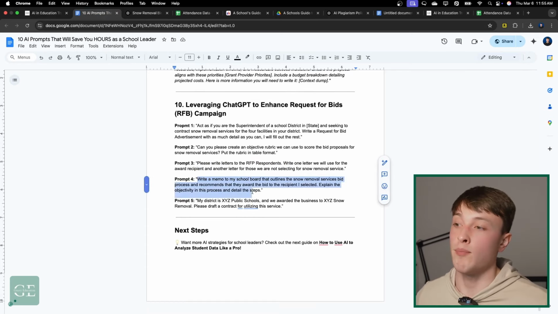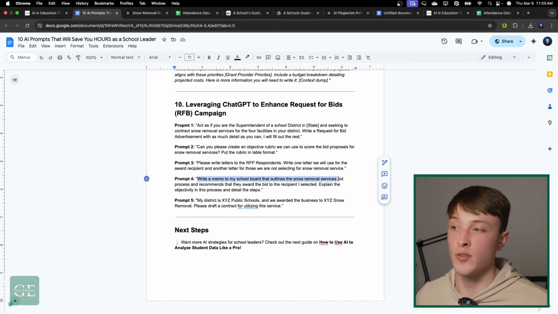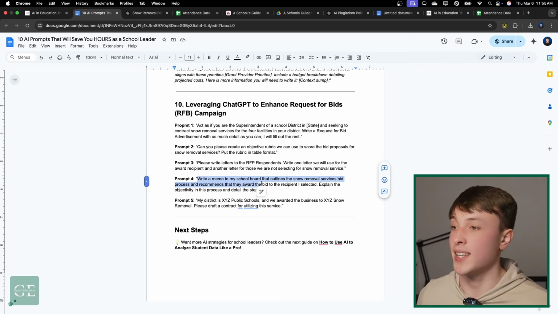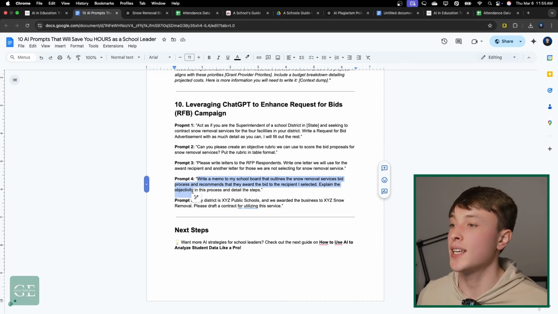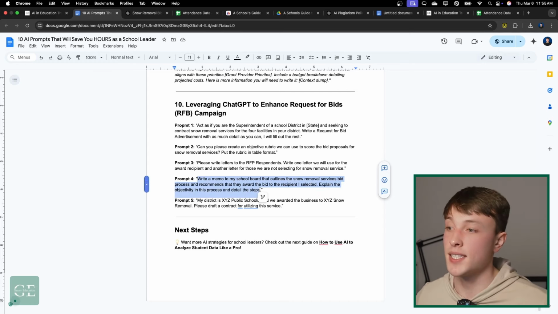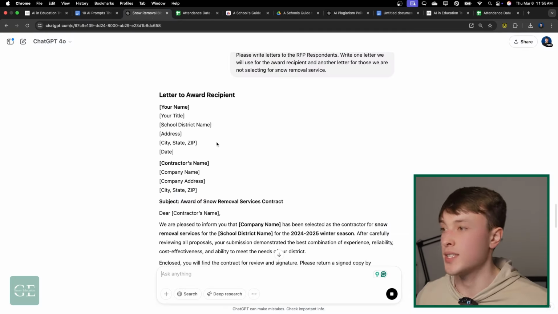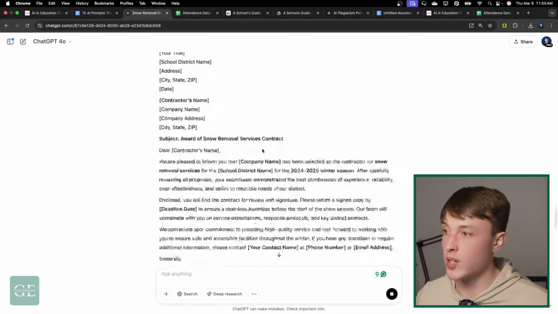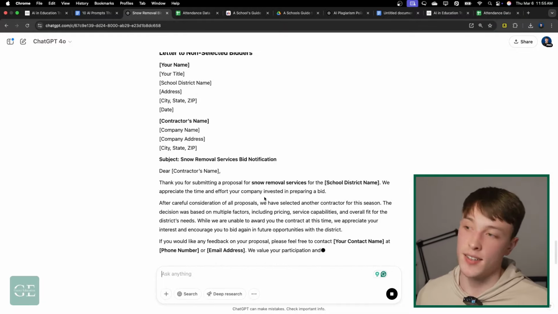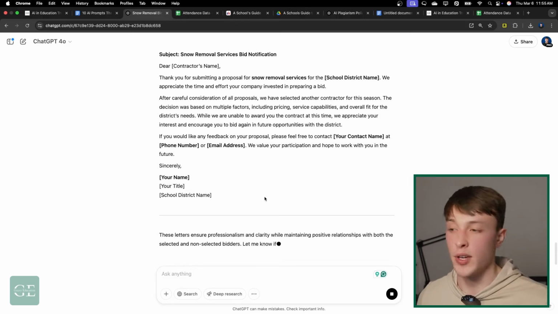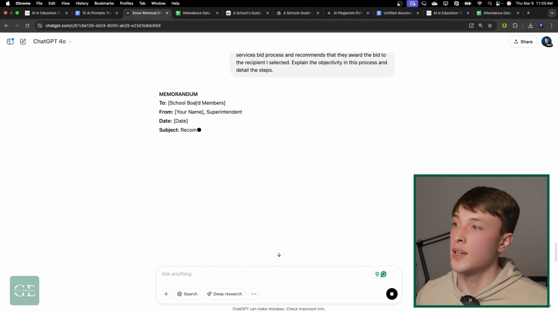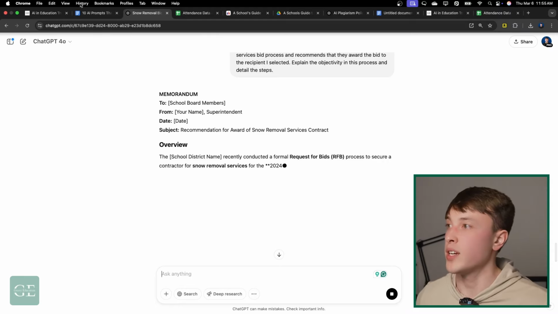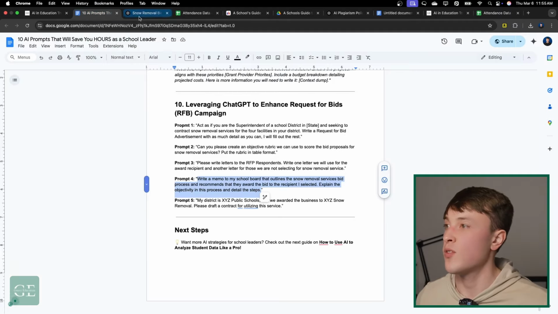Next up, we have writing a memo to our school board that outlines the snow removal services bid process and recommends that they award the bid to the recipient I selected, explain the process, and detail the steps that we took. So in this case, it knows that we used this rubric. If I wasn't in the same chat, I could give ChatGPT the process that I used. Here's how we graded the bids that came in. But now we're going to get our memo for the school board.